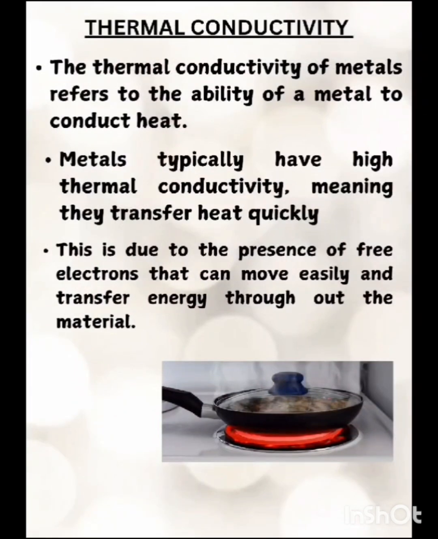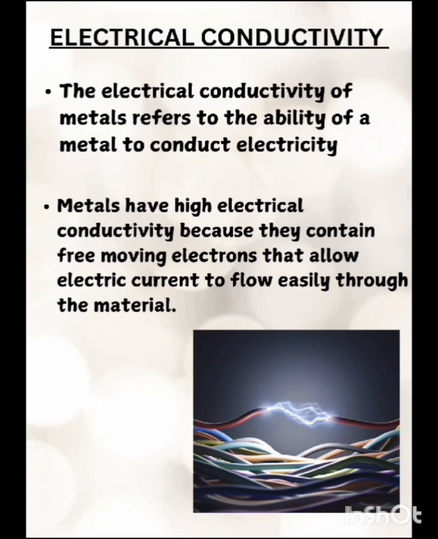Thermal conductivity of a metal refers to the ability of a metal to conduct heat. Metals typically have a high thermal conductivity, meaning they transfer heat quickly. This is due to the presence of free electrons that can move easily and transfer energy throughout the material. The electrical conductivity of metals refers to the ability of a metal to conduct electricity. Metals have high electrical conductivity because they contain free moving electrons that allow electric current to flow easily through the material. Now here we discussed some physical properties.